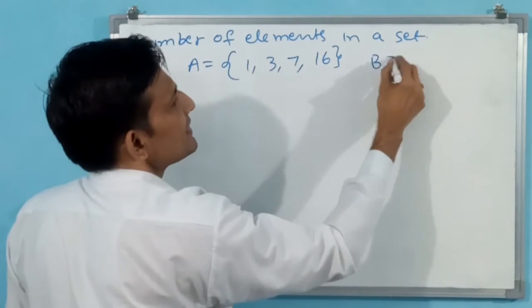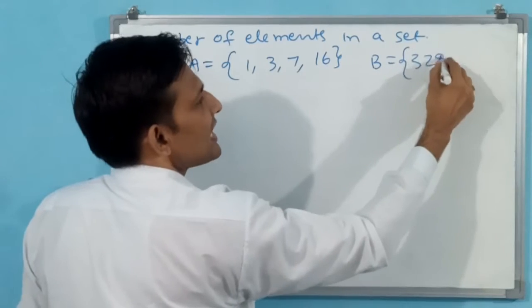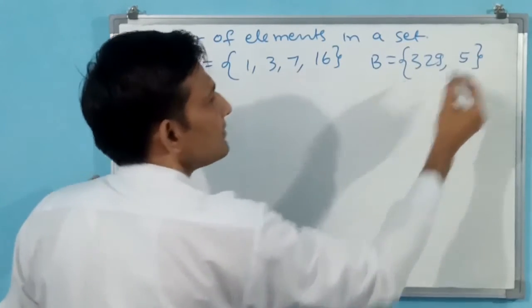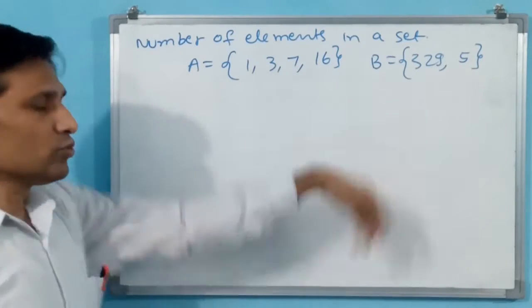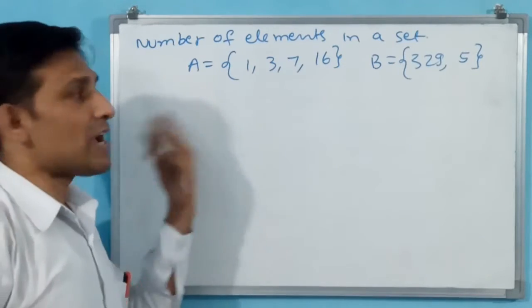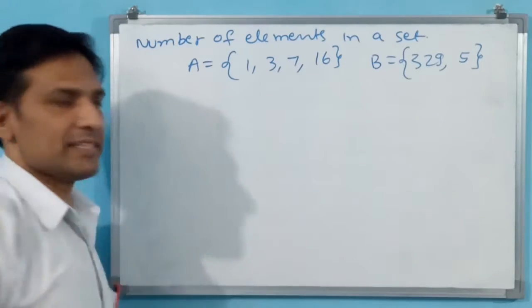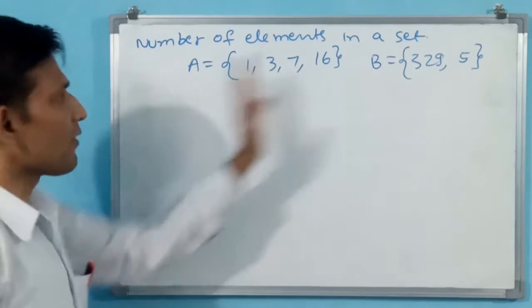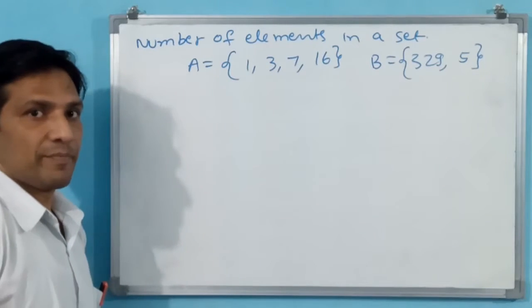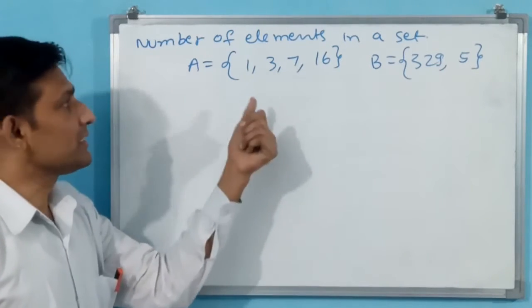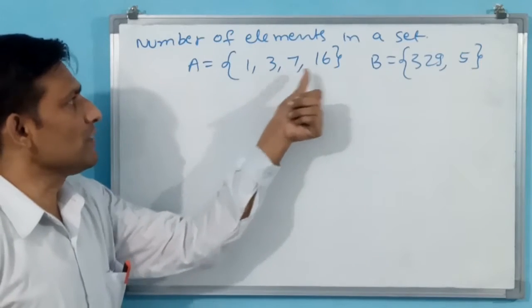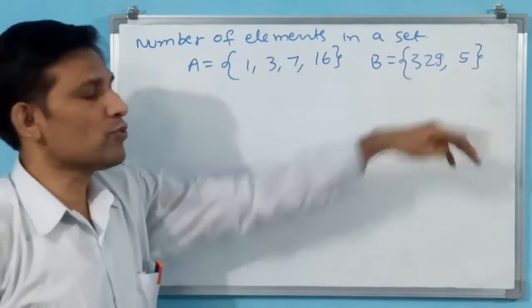Another set I have, 329, 5. These two sets I am having. How am I going to represent the number of elements in the set? Here number of elements are 1, 2, 3, 4. 4 numbers are there. Here only 2 numbers are there.